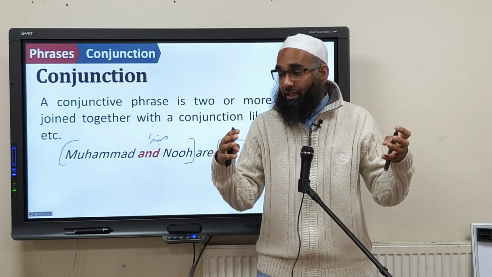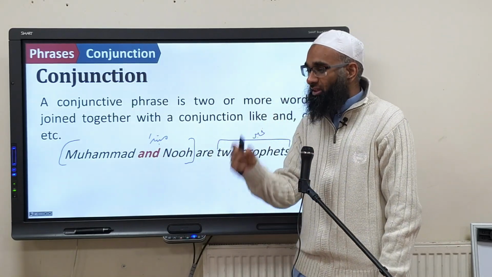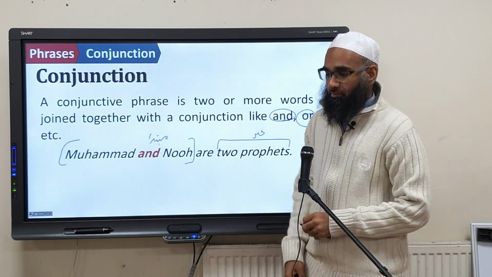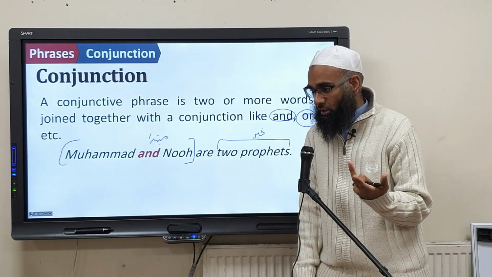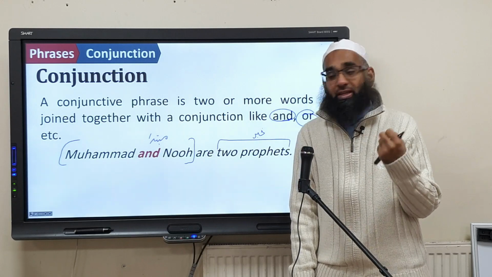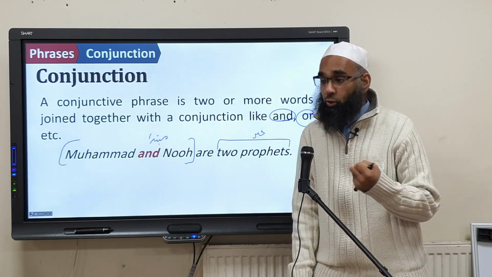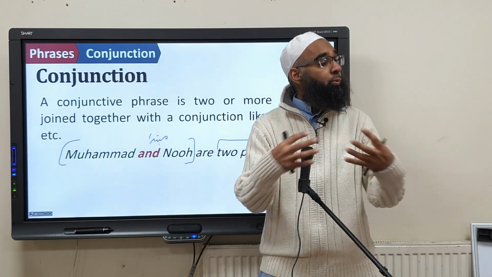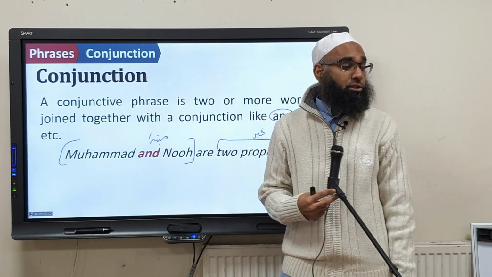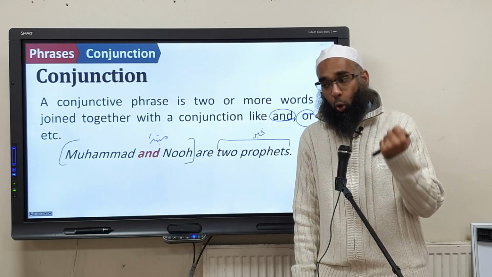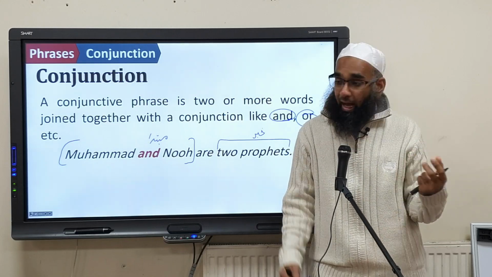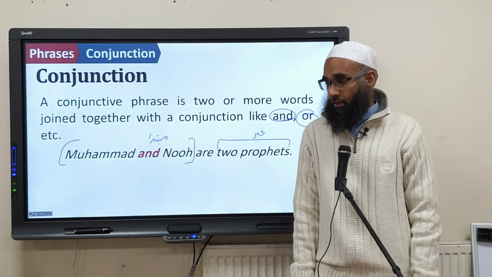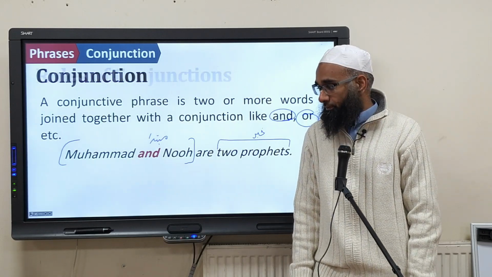We expand it. So now we have a conjunction. What's a conjunction? Like and, or. You will learn this in English, or you should have learned this in English. Joining words are called conjunctions. So you can join more than one word within one slot. What's this called? A conjunction. So the word and or is called a conjunction. And the whole phrase is called a conjunctive phrase. Does that make sense?